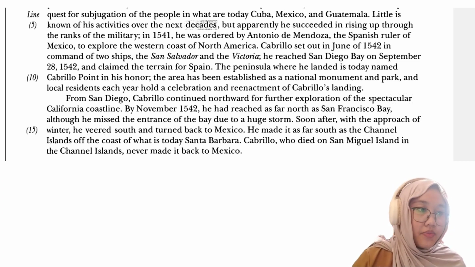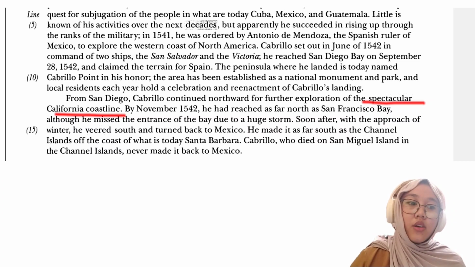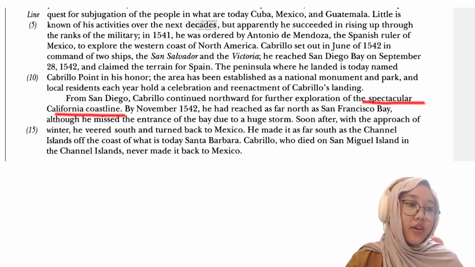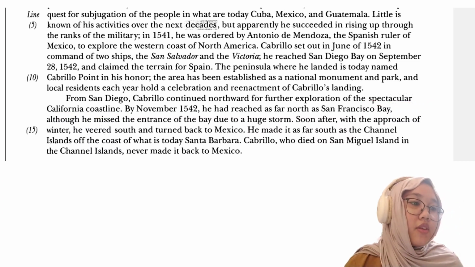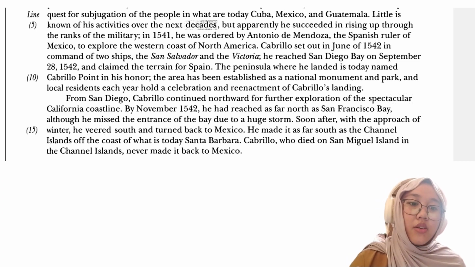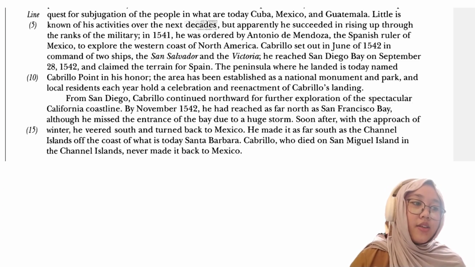From San Diego, Cabrillo continued northward for further exploration of the spectacular California coastline. By November 1542, he had reached as far north as San Francisco Bay.